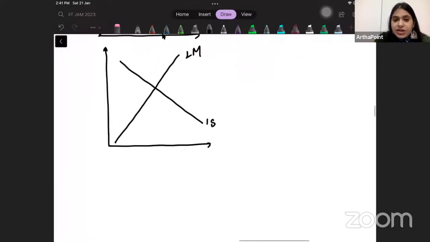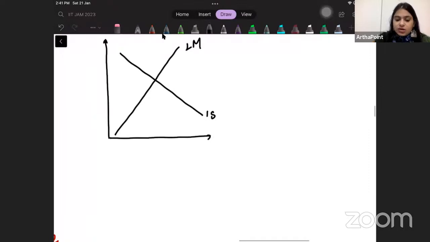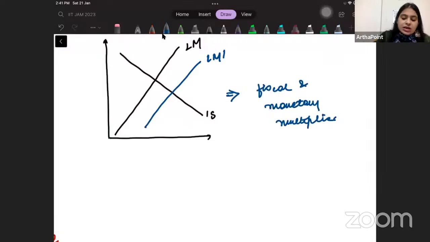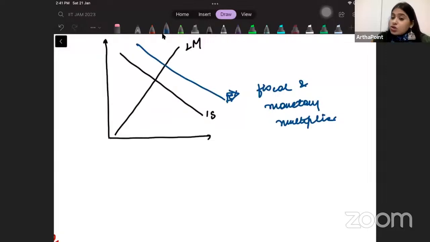Then corresponding to this IS and LM curve, we will have the fiscal and monetary multiplier. Monetary multiplier is when monetary policy comes, when LM shifts to the right, when money increases, and fiscal multiplier is when the IS curve is shifting to the right. So these are the two multipliers that I have.